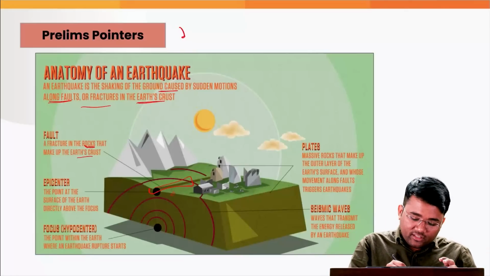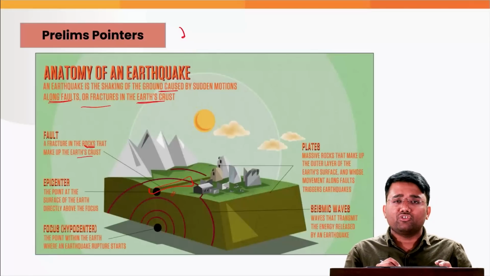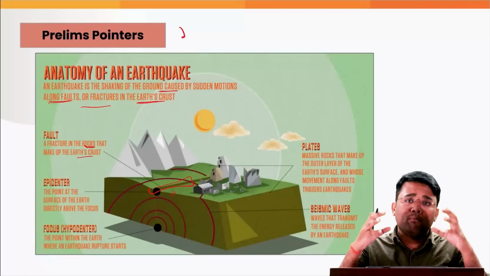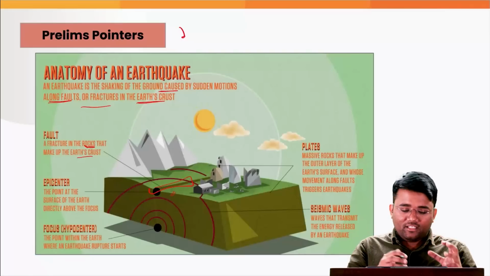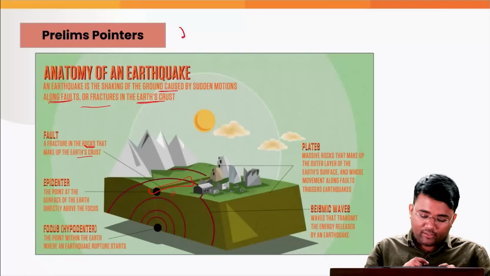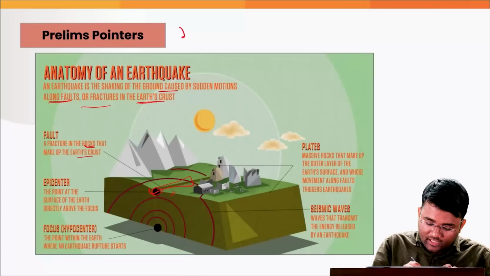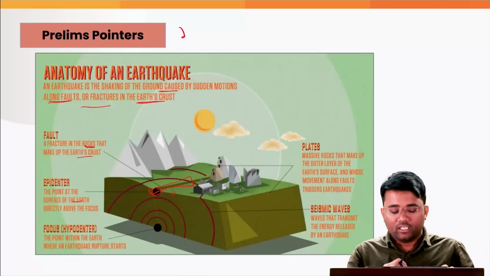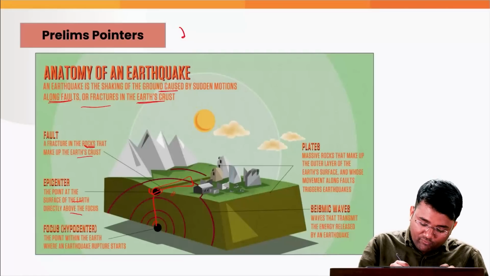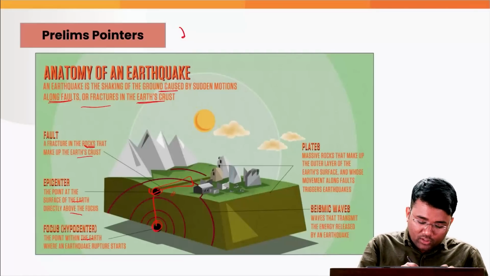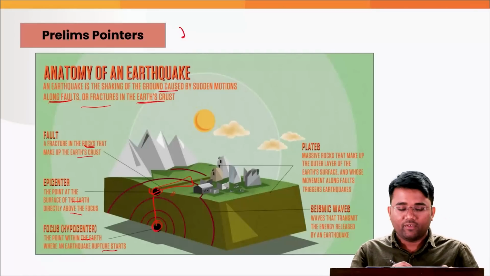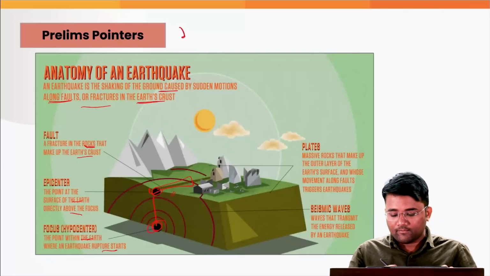And why did this fracture or fault actually happen? Because of the stress that has mounted. To release that stress, this fracture or fault has happened. And this is the epicenter, that is the point at the surface of the earth which is directly above the focus or hypocenter. The focus or hypocenter is the point within the earth where an earthquake rupture starts.